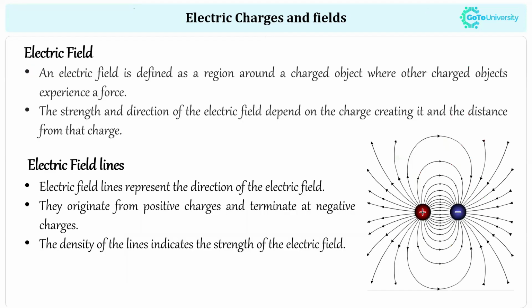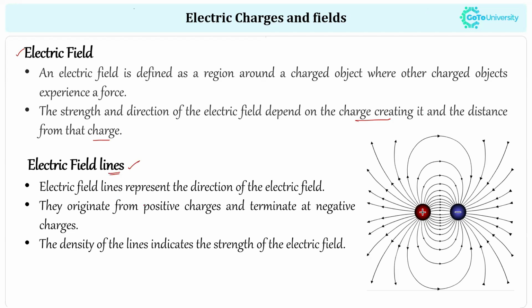The next one is about the electric field. It's known that the electric field is nothing but a region around a charged object where other charged objects experience a force. The strength and direction of an electric field depend on the charge creating it and the distance from the charge. Usually, the electric field is represented using electric field lines, which are imaginary lines.